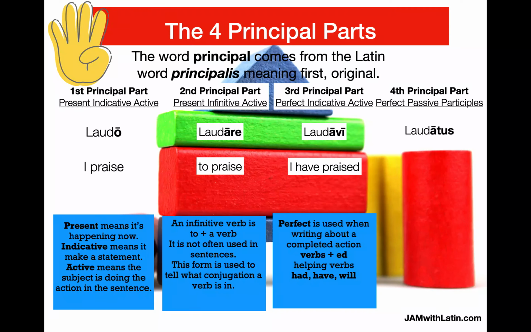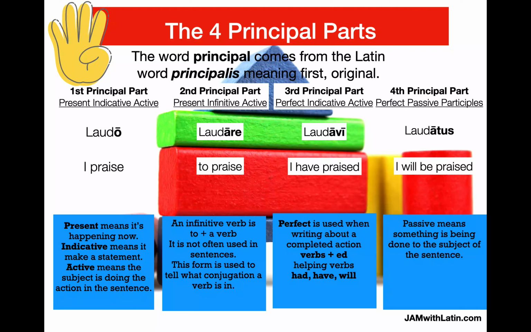The fourth principal part is not used for a while, but you should put it on your vocabulary flashcards. It's called perfect passive participle, laudatus. It is the only one that has the word passive in it. It means I will be praised. So passive means something is being done to the subject of the sentence. That's all you need to know about the fourth principal part right now. You'll get back to it later.